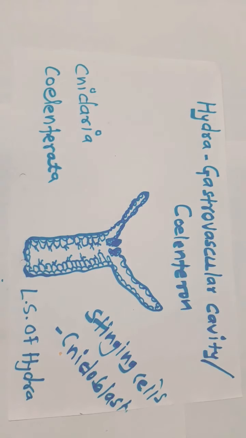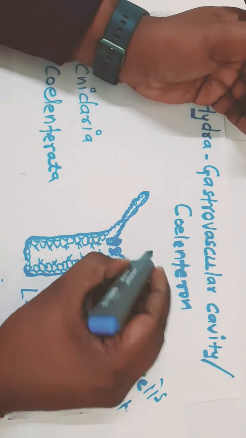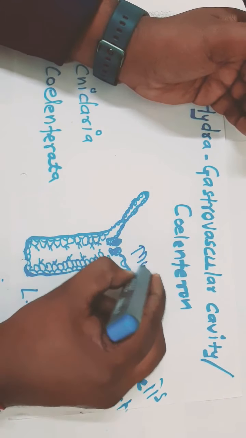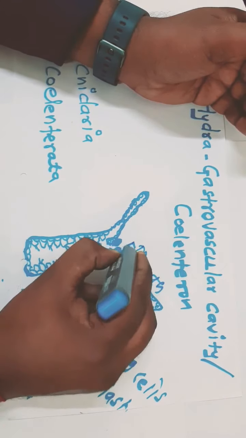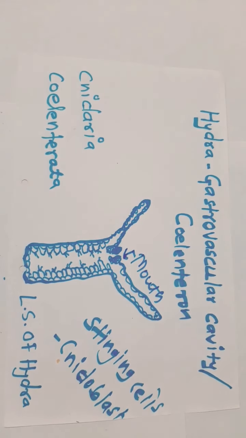Okay, so here in Hydra, the digestive system is incomplete because there is only one opening, that is the mouth. There is no anus.